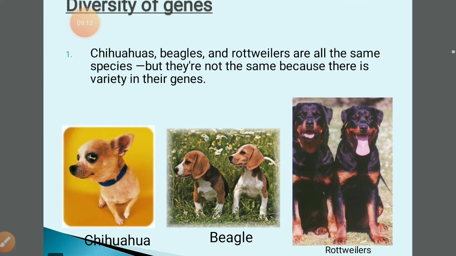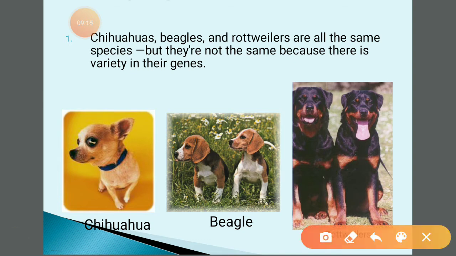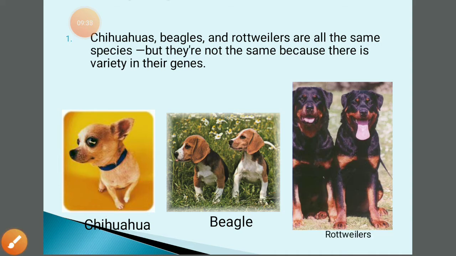All of you noticing all these 3 images? This is Chihuahua, Beagle and this one is Rottweiler. All these 3 animals belong to the same species, but they are different from each other. What is the reason? Guess what is the reason? Yes, my dear children, variety in their genes. So they are different from each other.